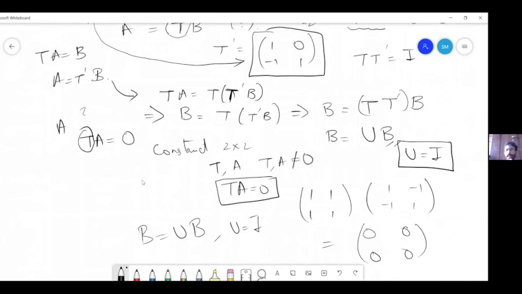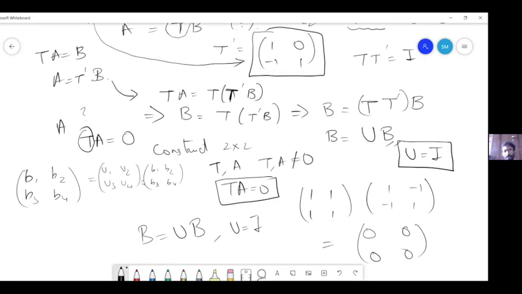So what Akka tried to do was take a general B matrix, B1, B2, B3, B4, and a matrix U1, U2, U3, U4. Now B is equal to this into this. So she actually tried to solve for U1, U2, U3, U4 in terms of B1, B2, B3, B4.